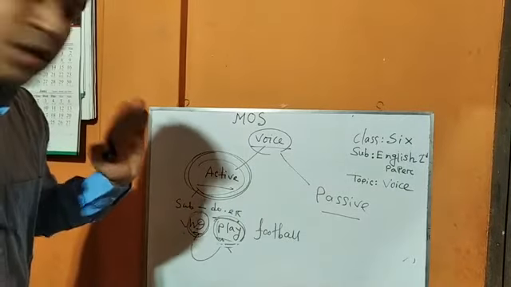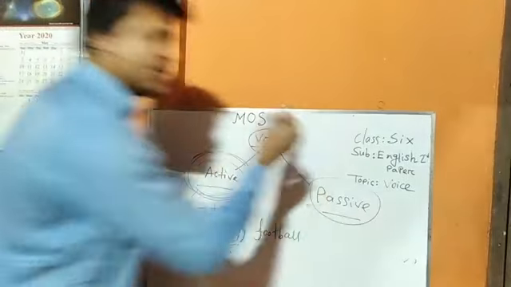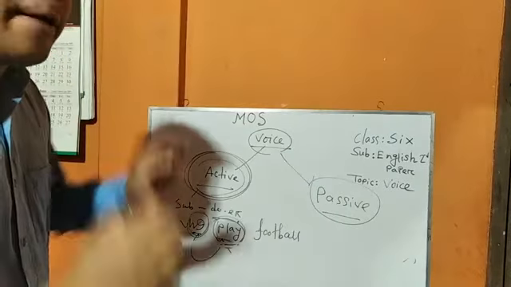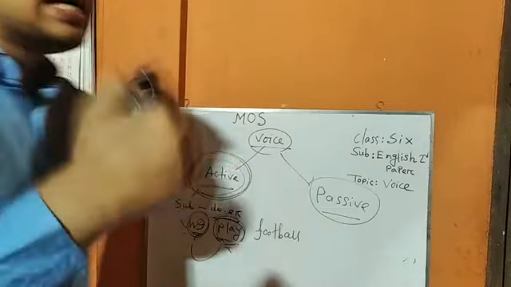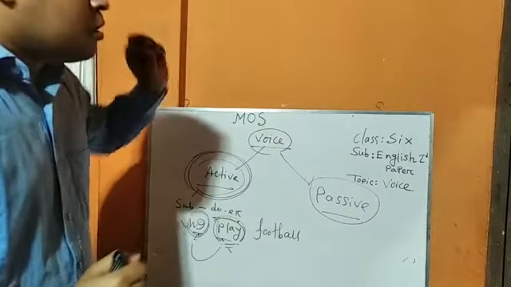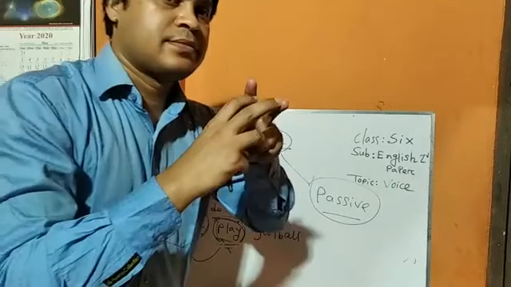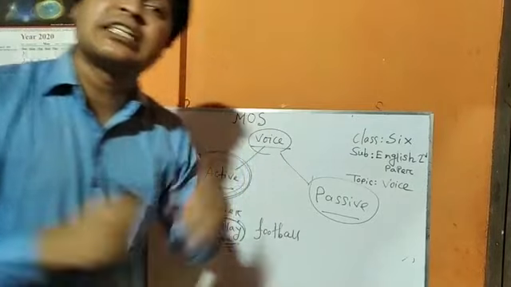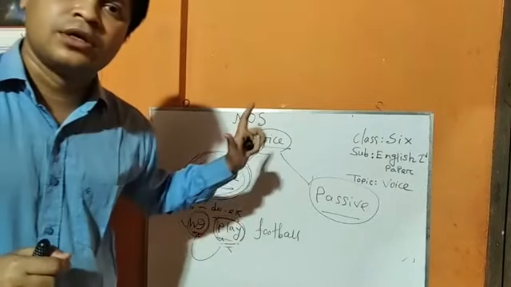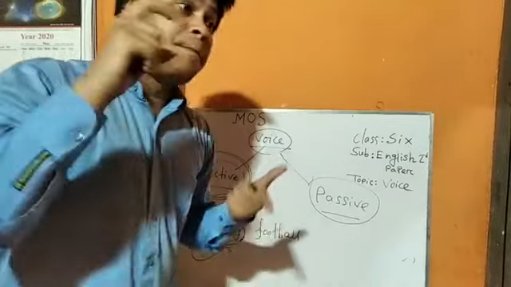Okay, my dear student. Now we are going to passive voice. What is passive voice? Passive voice is such type of voice where the action or the verb is focused. That means we have to focus here on the verb, not the subject. Here the subject is not the matter. Here verb is the matter.